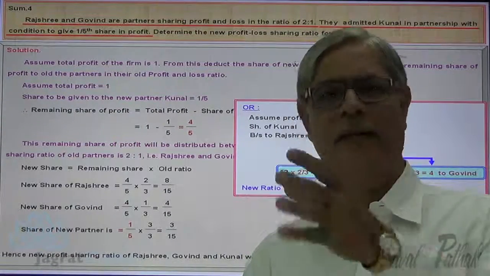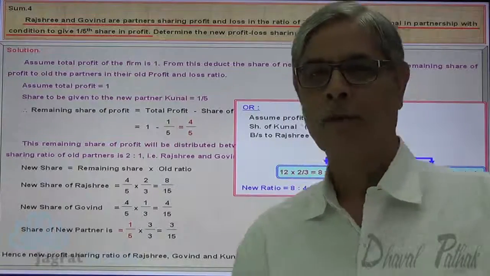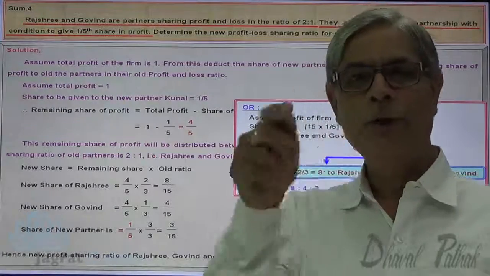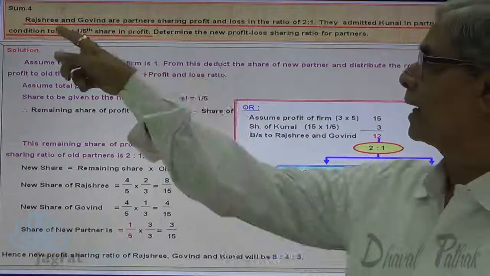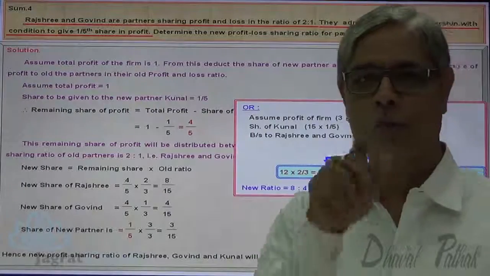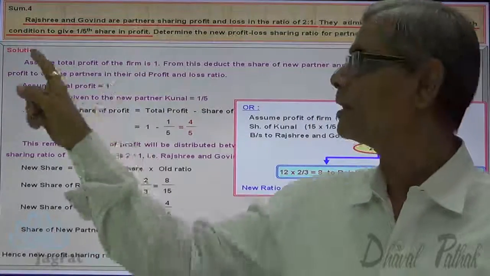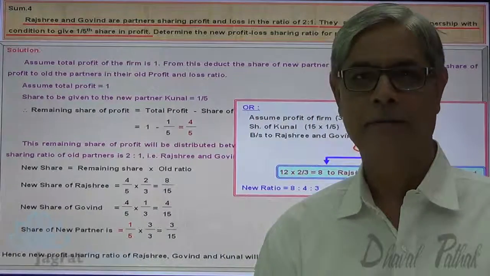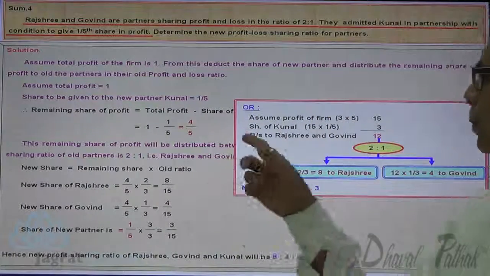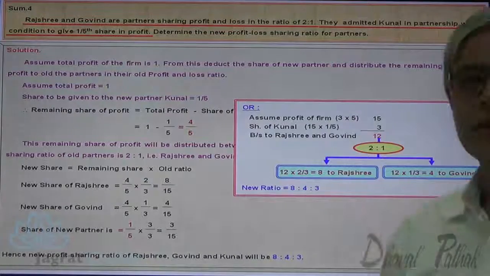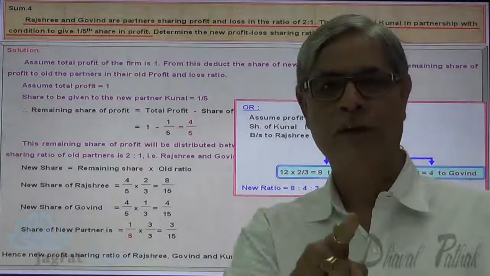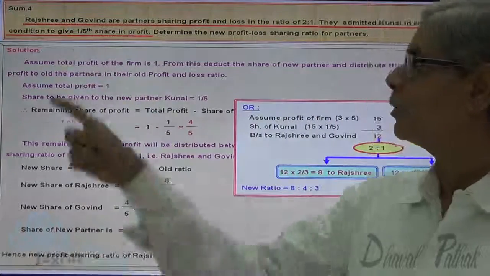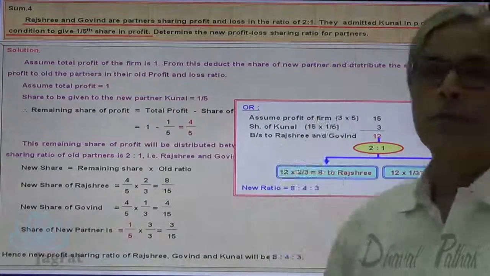Now once again I repeat the third style. Suppose that profit is 15. If the new partner is not admitted, then Rajeshri and Govind will get in the ratio of 2:1. So 10 rupees will be received by Rajeshri and 5 rupees will be received by Govind. Now the new partner is admitted and given 1/5 share. So 15 into 1/5, 3 rupees are given. 3 rupees are given to the new partner by Rajeshri and Govind in the ratio of 2:1.